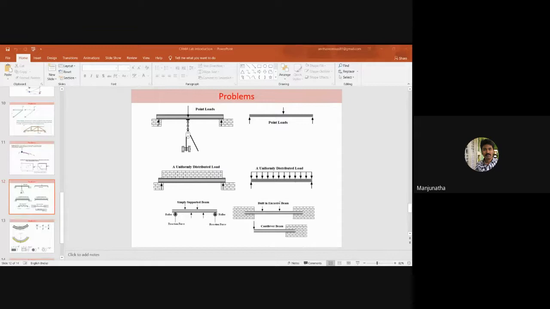You would have seen the real-time applications of beams in day-to-day life. A good example is the construction of a home. When you look at your home, you will find beam structures that resist a lot of vertical loads acting on them. Okay, fine, that's a good part.